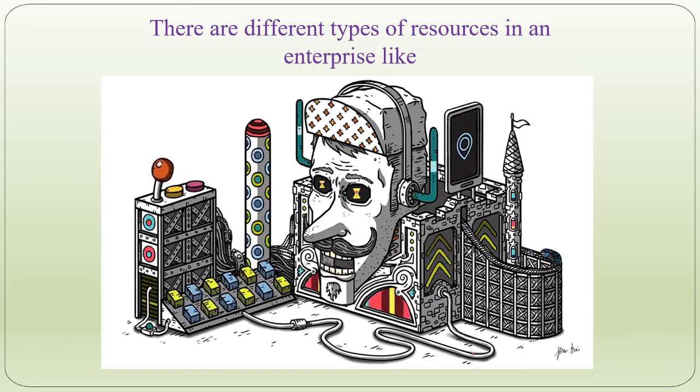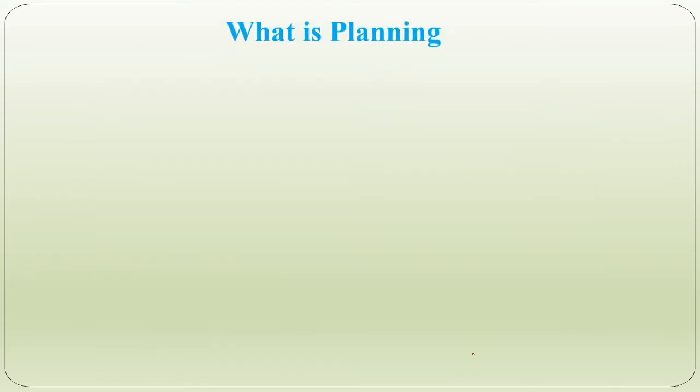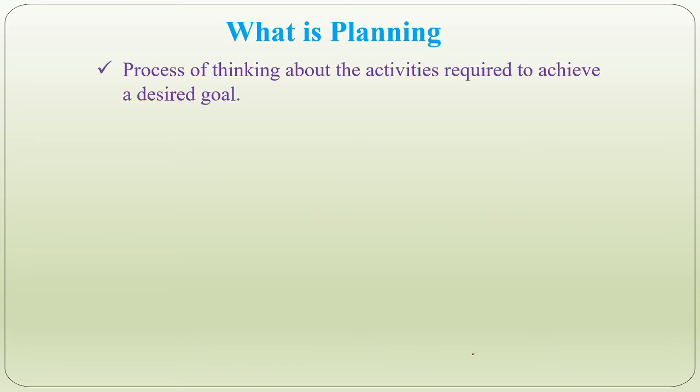The work of organization has become very important, and the success of business depends on sound organization. But it must be carefully planned, and the plan must be properly executed. Just to plan is not important, but the execution of the plan is also very important. So here the next part of the definition comes, that is planning. Now what is planning? Planning is the process of thinking about the activities required to achieve a desired goal.